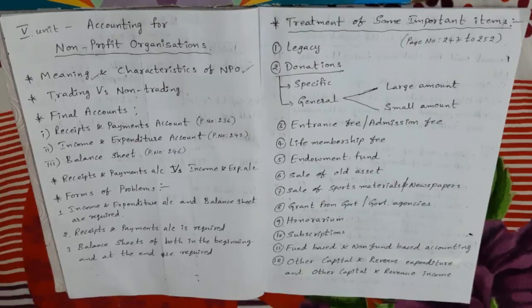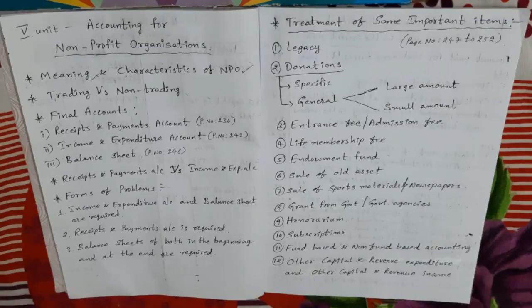Next, the surplus generated by these NPOs by way of excess of income over expenditure is not distributed amongst the members.